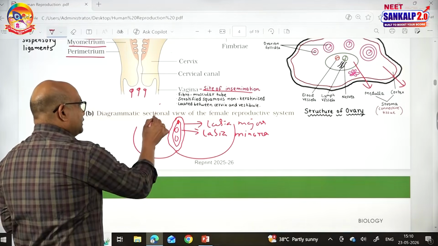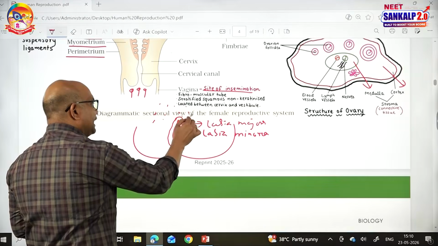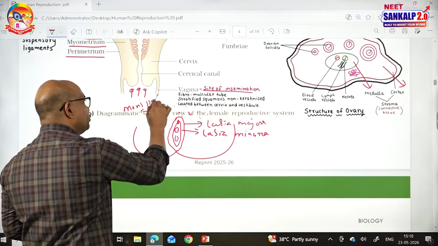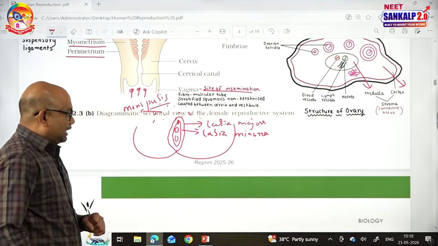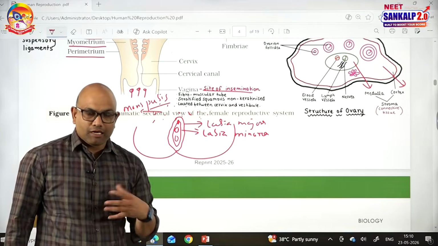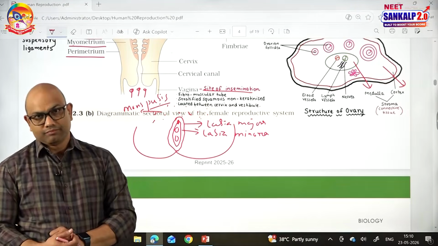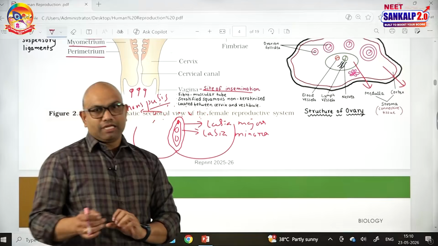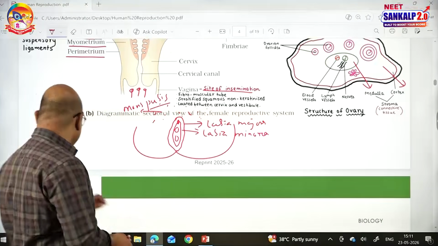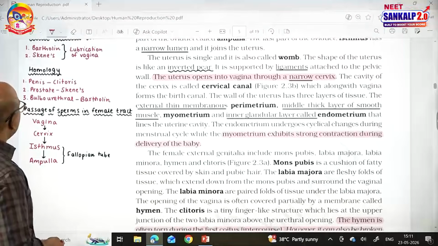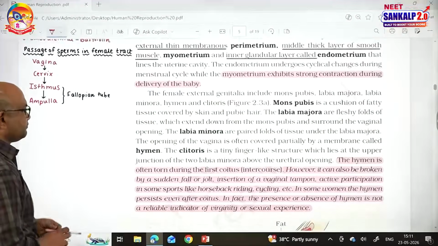Above this, the skin with the pubic hair and fatty tissue present is collectively known as mons pubis. And the vaginal orifice is either completely or partially lined by a mucous membrane called the hymen. This hymen generally tears during the first coitus, but the hymen can also be easily removed by different activities.